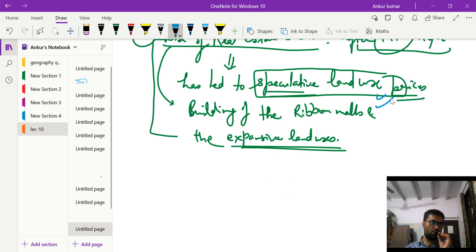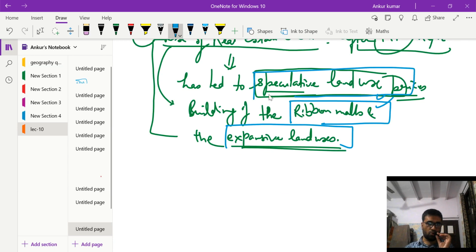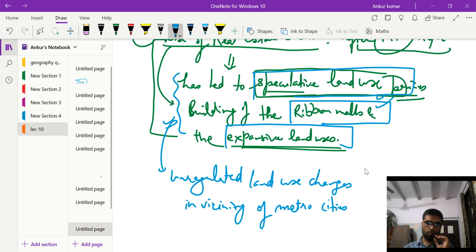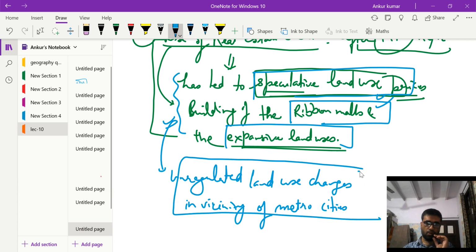And this rise of the real estate sector has led to expensive land uses, construction of urban malls, speculative pricing. This has all led to unregulated land use changes in the vicinity of metropolitan cities of India, right? So this was the topic here.